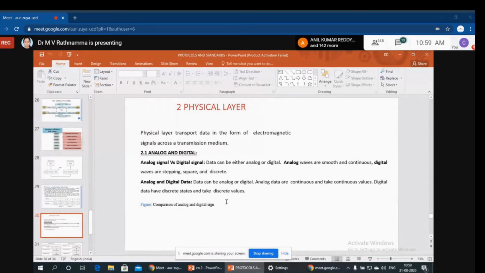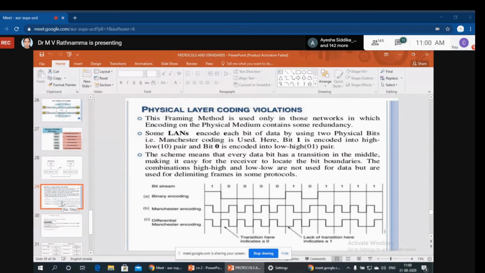The physical layer transports data in the form of electromagnetic signals across a transmission medium. Once the data comes from the data link layer in the form of frames, the frames are converted to bits. Bits means zeros and ones. 0 means absence of voltage, 1 means presence of voltage. So the data is transmitted to the receiver over the physical medium in the form of signals. That is looked after by our physical layer. Not only that, code violation is also one of the mechanisms here.